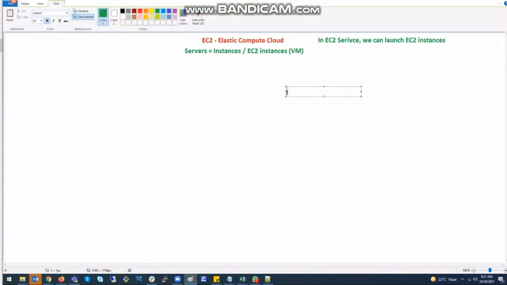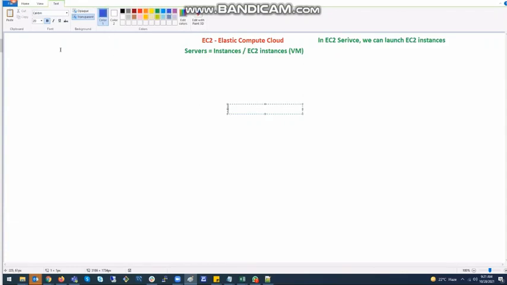Got it, guys? This EC2 is a very big service. One of the biggest services that we will be learning in our course is EC2, right? So we don't go deep now. You should be aware that EC2 is a service where we can launch EC2 instances. Now remember, every service in AWS would be a regional service or a global service.